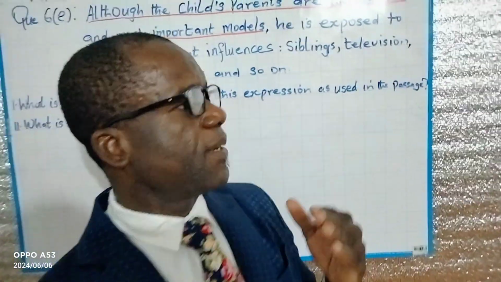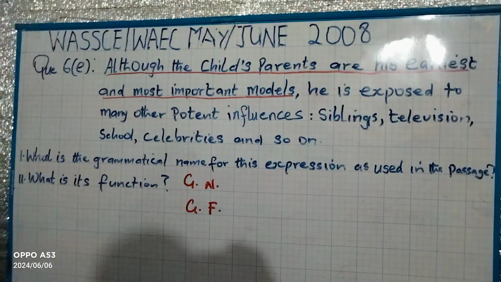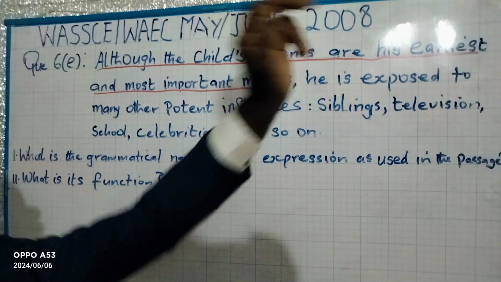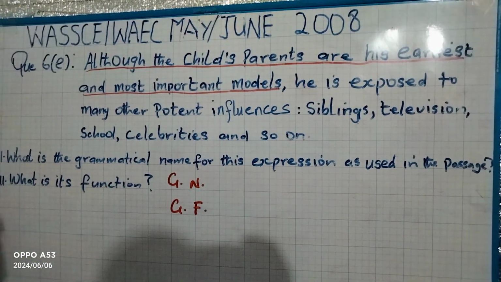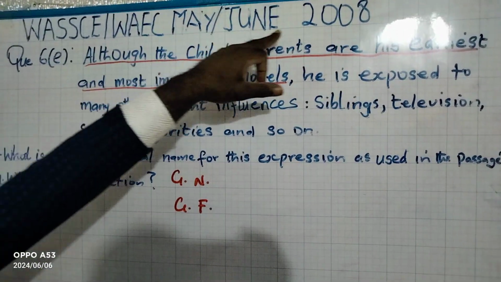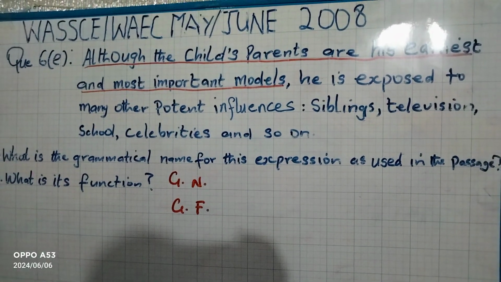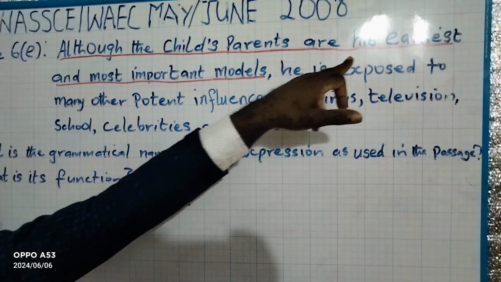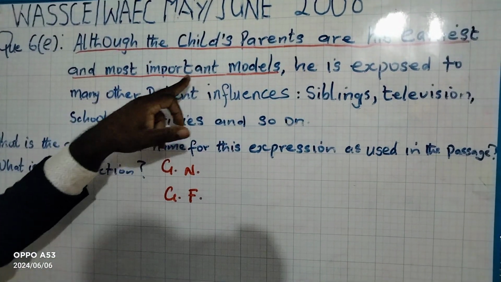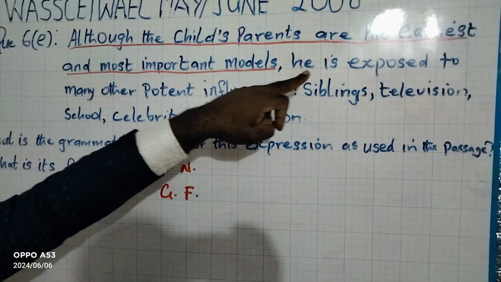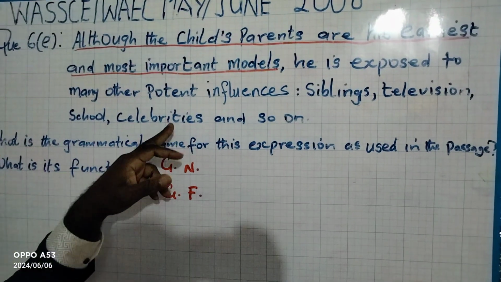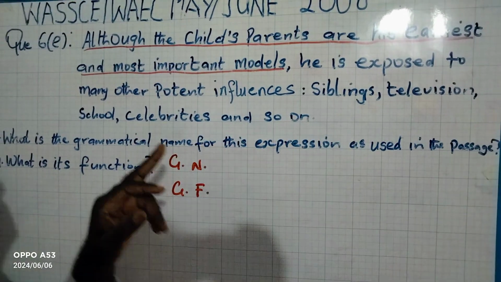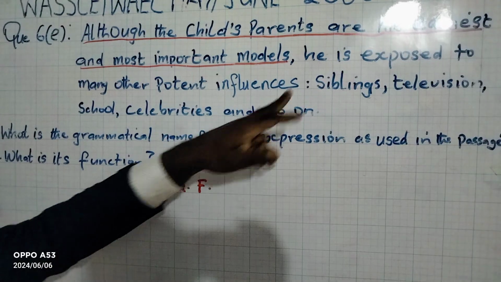Today we shall attempt to answer a question on grammatical functions for the year May-June 2008. That is SSCE May-June 2008. And the question is this: although the child's parents are his earliest and most important models, he is exposed to many other potent influences: siblings, television, school, celebrities, and so on.